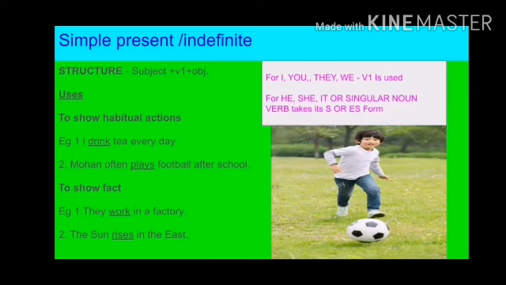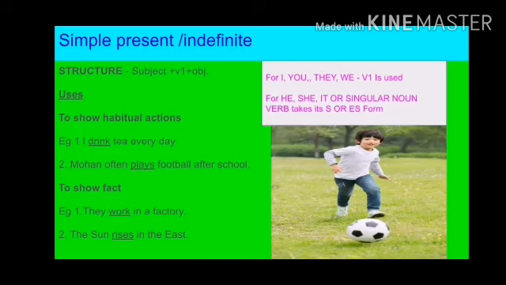The first tense is simple present. Simple present is also called simple indefinite. The structure of the simple indefinite is subject, verb and object. Now there is a further classification of this. If the subject is I, you, they, we, then we use the V1 form of the verb.